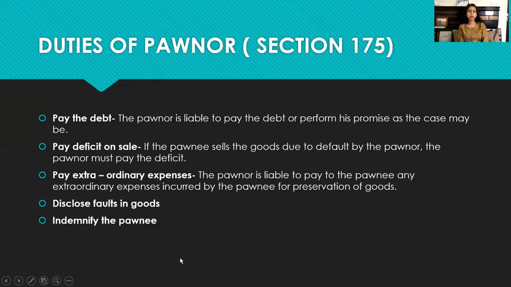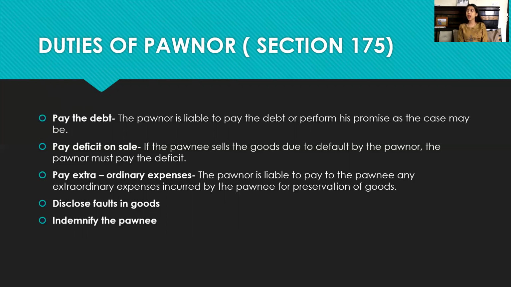Next, we have section 175, which speaks about the duties of the pawnor. First duty is to pay the debt. The pawnor is liable to pay the debt or perform his promise as the case may be. Second is to pay deficit on sale. If the pawnee sells the goods due to the default of the pawnor, he must pay the deficit. Next is to pay extraordinary expenses. The pawnor is liable to pay to the pawnee any extraordinary expenses incurred by the pawnee for preservation of the goods.